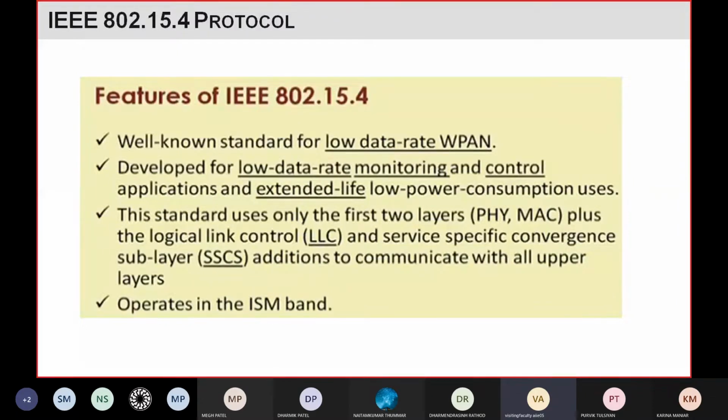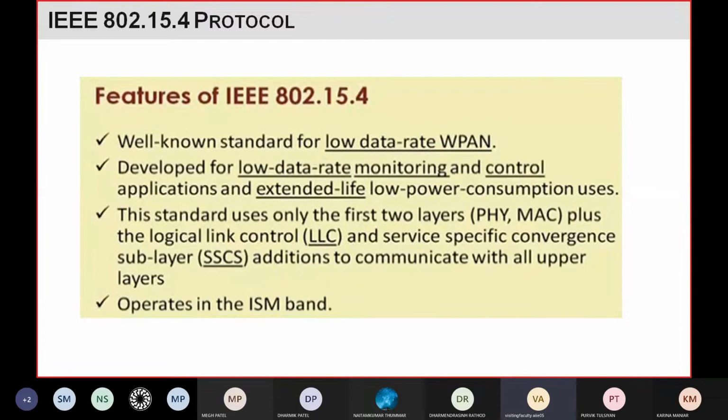So if you see the stack, or layers, or the architecture, in the architecture the standard uses only the first two layers, right? Those layers are the physical layer and the media access layer. The physical layer and media access layer together are generally like the data link layer, right? The media access control is a part of the data link layer.